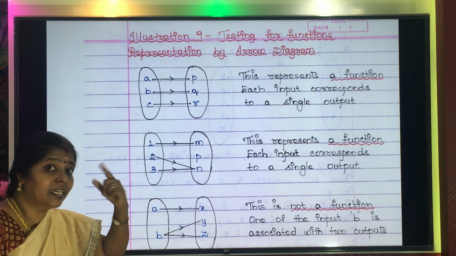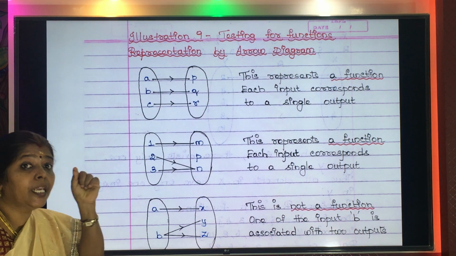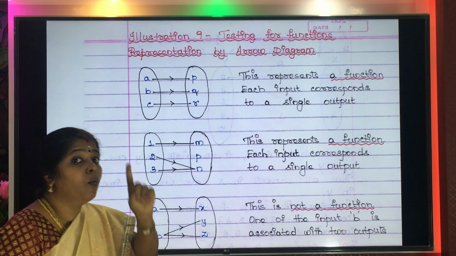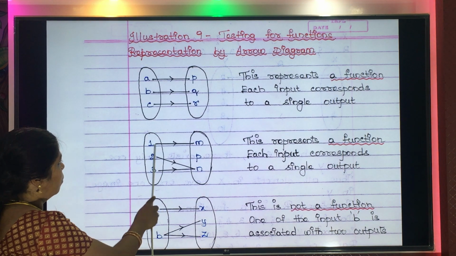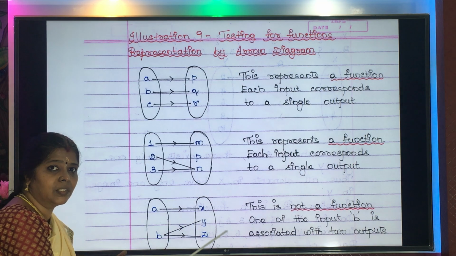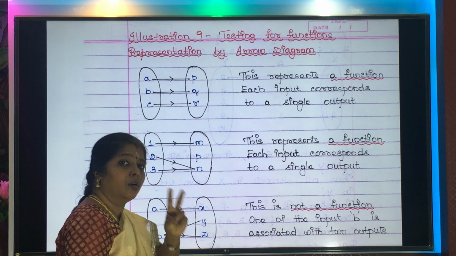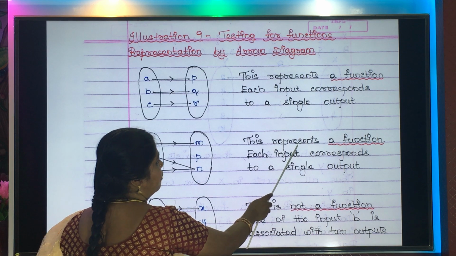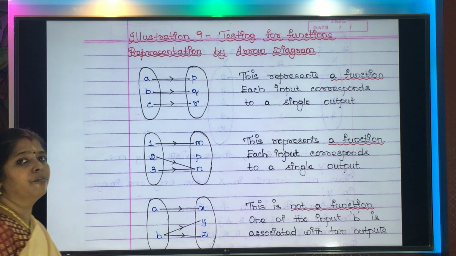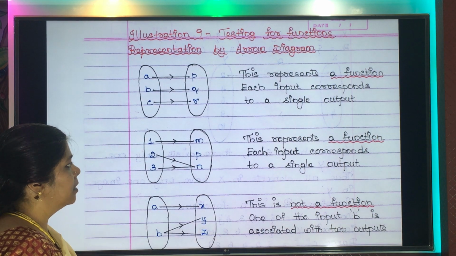N. So the first condition is okay. What is the second condition? The image should be unique. Unique means only one image it should have. So 1 is having only one image, M. 2 is also having only one image, N. 3 is also having only one image, N. Therefore, two conditions are satisfied. Therefore, we say this represents a function. Children, are you all clear? Yes. I will continue.